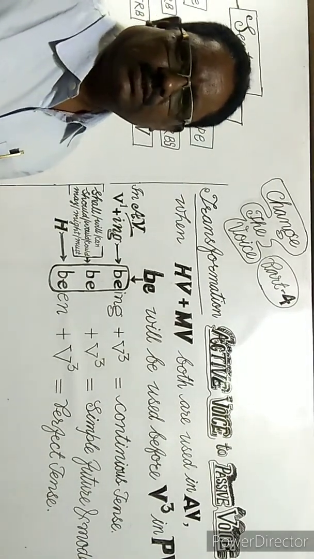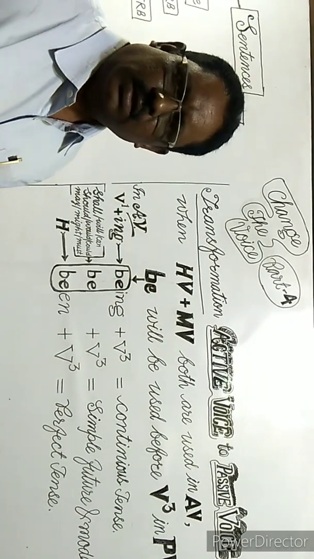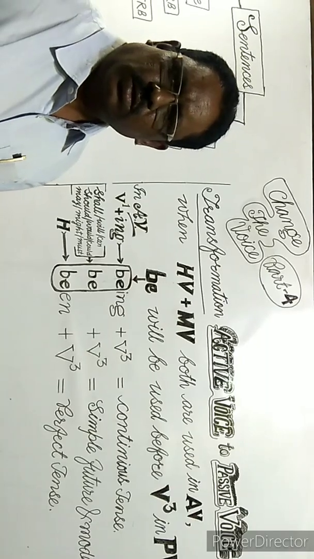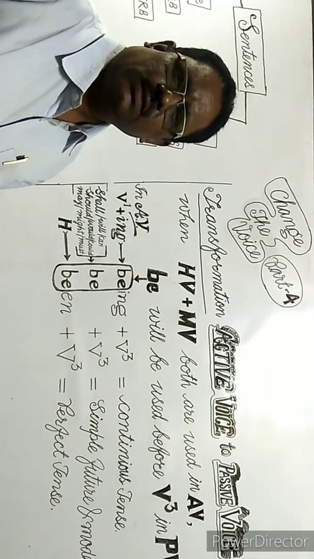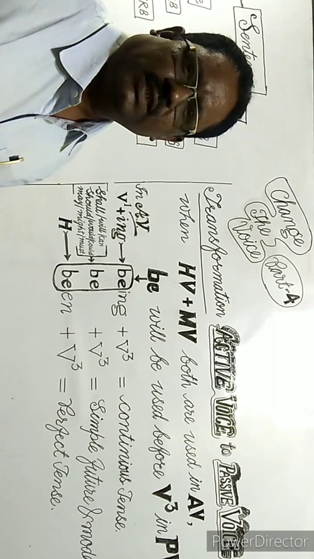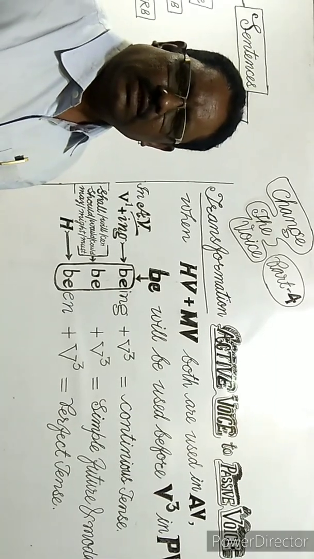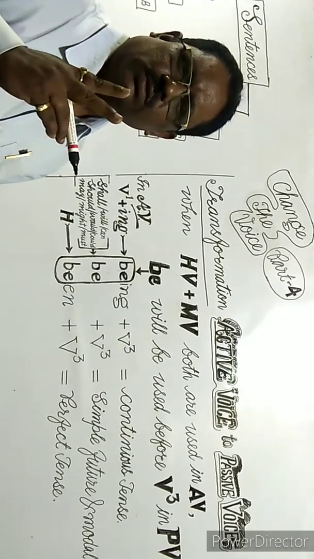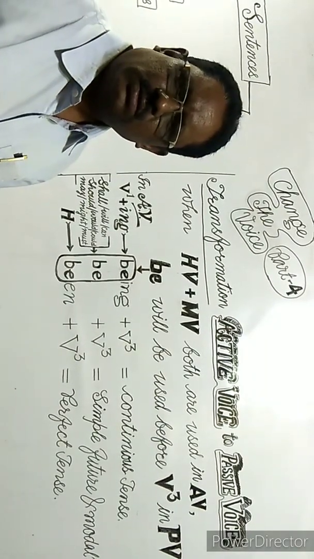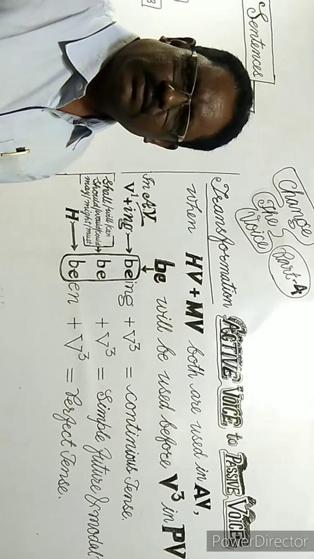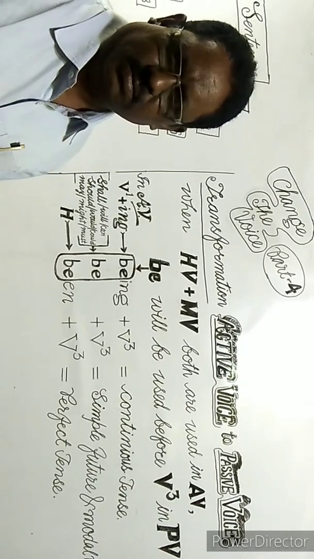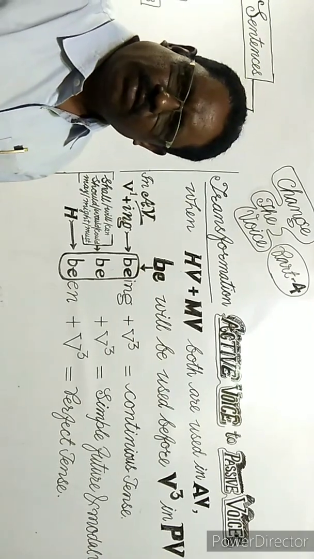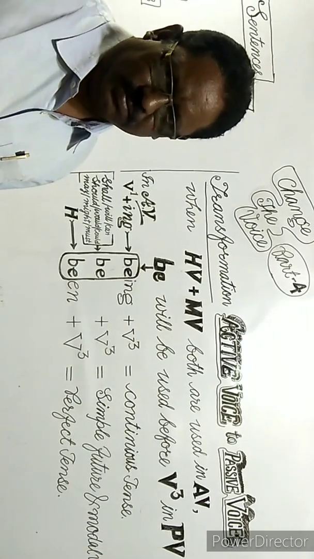It has been studied. Now, in Part 4, we will study the second type of sentence, that is, active voice having two verbs: first, a helping verb and then a main verb. Active voice with helping verb plus main verb.